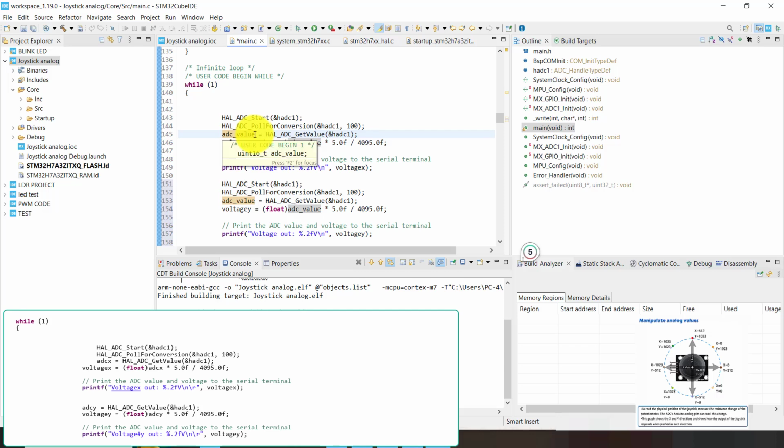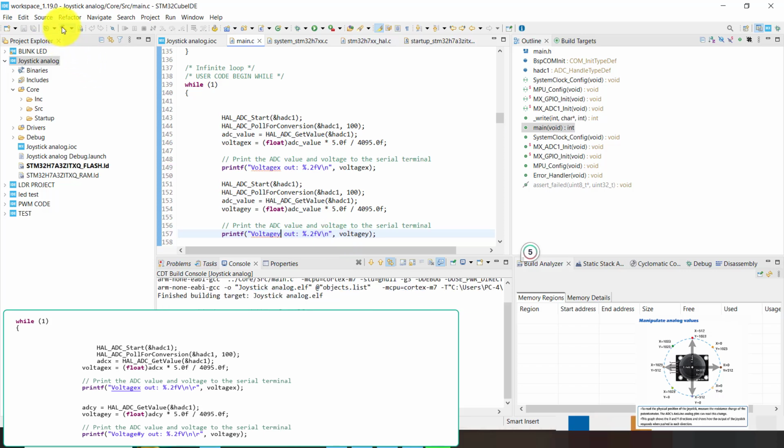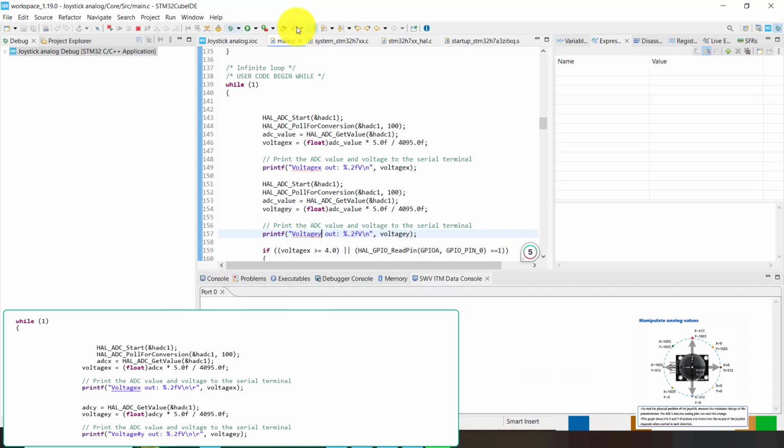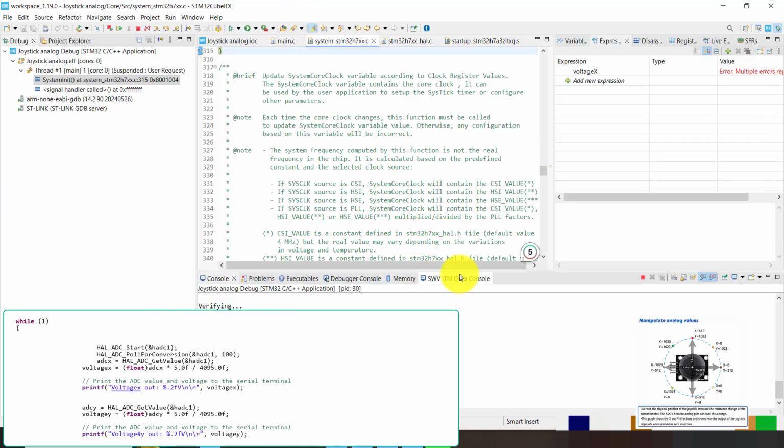We can check everything; the maximum is 4095 because we selected 12 bits. Now check that the code is okay. We can go for debugging and check that the system is working properly. No issue in our code, and we can check one by one. Okay, so make some labeling for the output to check everything. Now we can go for debugging, okay, and check our system and all our outputs.